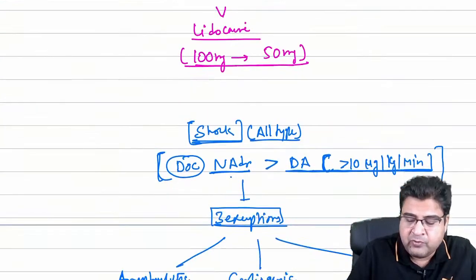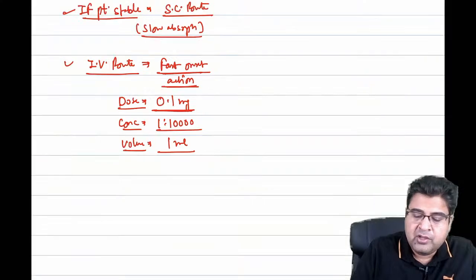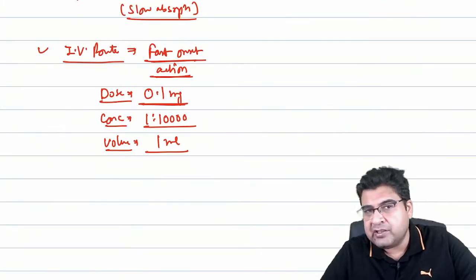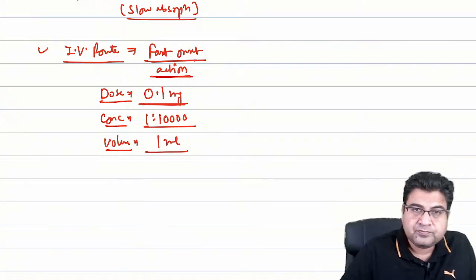So here the volume is 1 ml that we need to inject in a patient. So route is IV, dose is 0.1 mg, concentration 1:10,000, the volume is 1 ml. This is how we give the medicines to our patients.